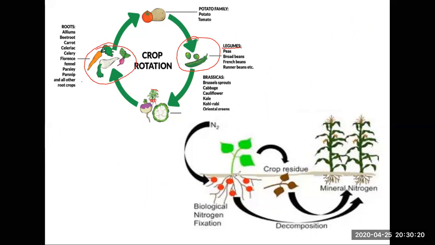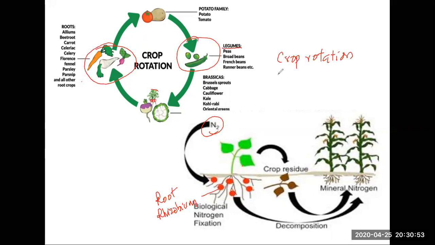What's the benefit of growing legumes? We studied in one of the previous slides that it takes nitrogen from the atmosphere because it has root nodules. Root nodules contain a bacteria known as rhizobium. What does rhizobium do? It fixes that nitrogen in the plant, and when this plant decomposes, the nutrients become available to the other plants, right? So this is called crop rotation.